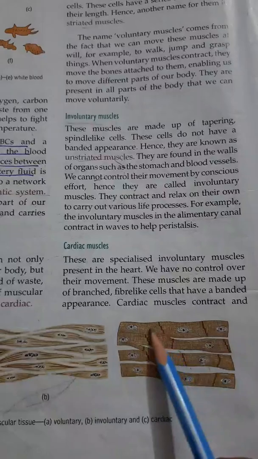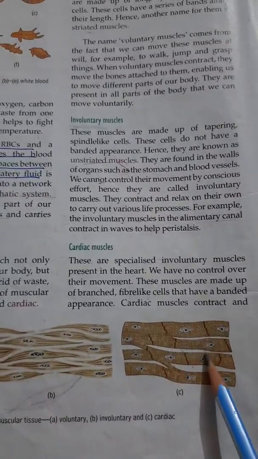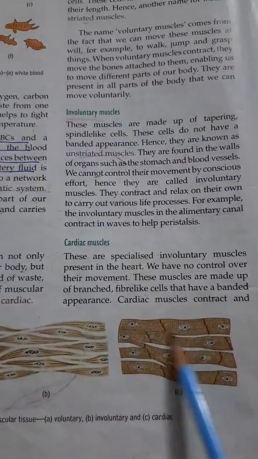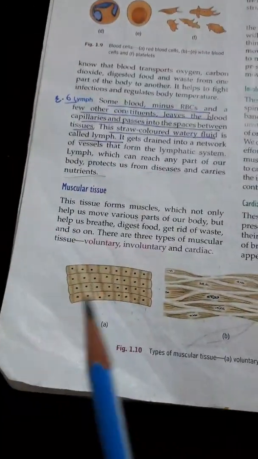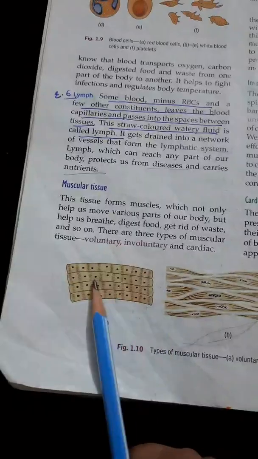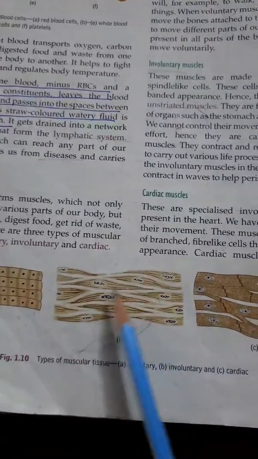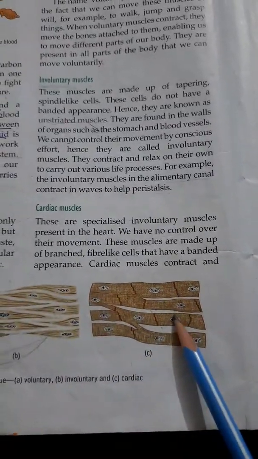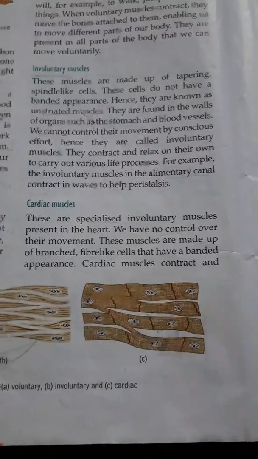These are the specialized involuntary muscles present in the heart. We do not have control over them, and they are made up of fiber-like cells. You can see they are made up of fiber-like cells, but they do not have the pattern. So now we can compare. Voluntary are the striated muscles. They have the band-like structure. Involuntary do not have any band, so they are known as the unstriated muscles. Cardiac are also involuntary as well as unstriated, and they are present in the lining of the heart.